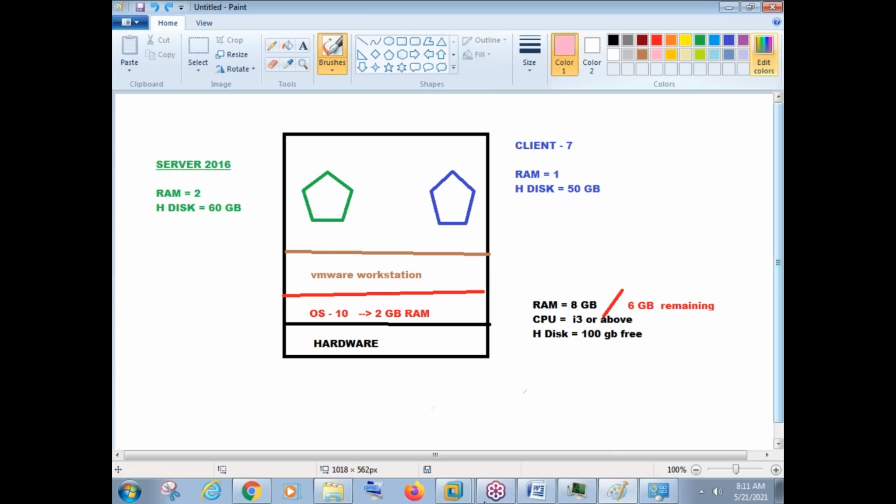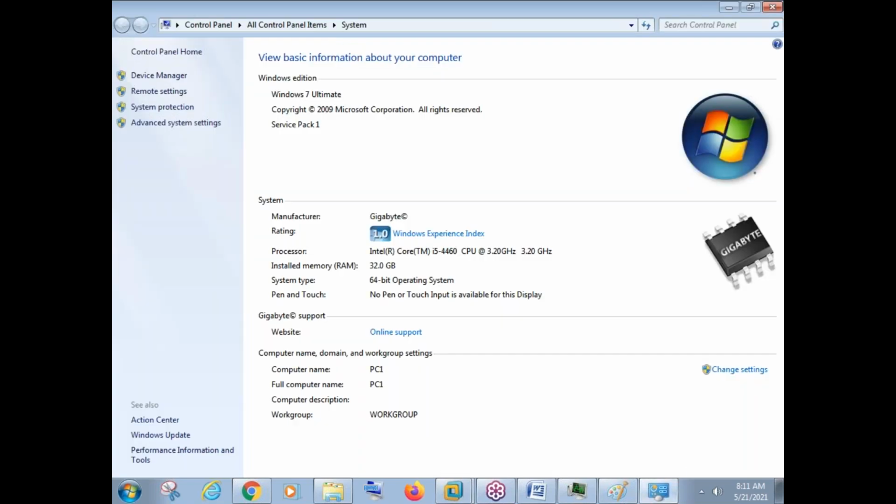Okay, so we have everything here. If you have minimum 8 GB RAM, that is more than enough for you to do all practicals. Any processor is okay. Any processor that is i3 or above is more than okay.